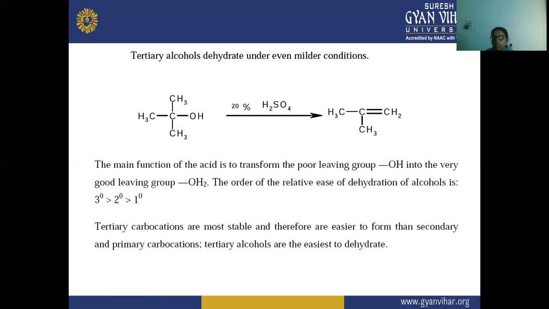Therefore, it is easier to form than the secondary and the primary carbocation, and the tertiary alcohol is the easiest to dehydrate as compared to the secondary as well as the primary.